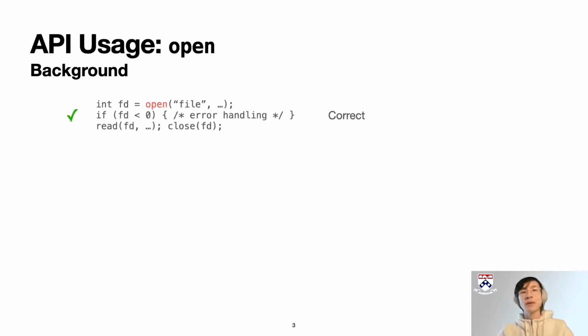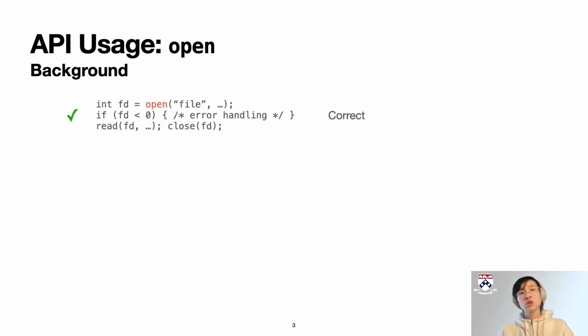Let's look at one example API, open, and you will see how such a commonly used API poses great challenge to an API misuse detector. So open returns an integer file descriptor. On success, the return value is non-negative. Otherwise, the user must handle the error. When the call succeeded, subsequent read might be called, and the file descriptor must be closed at the end.